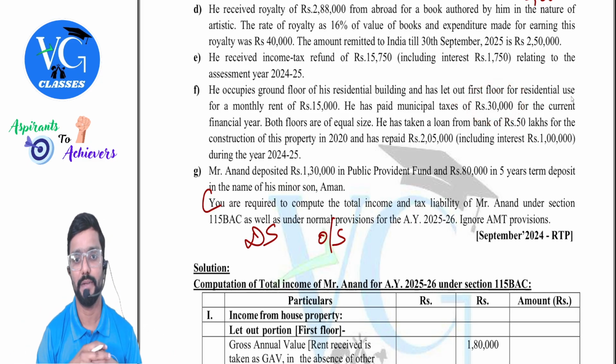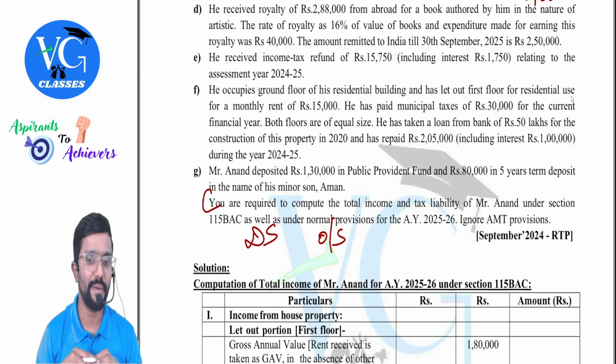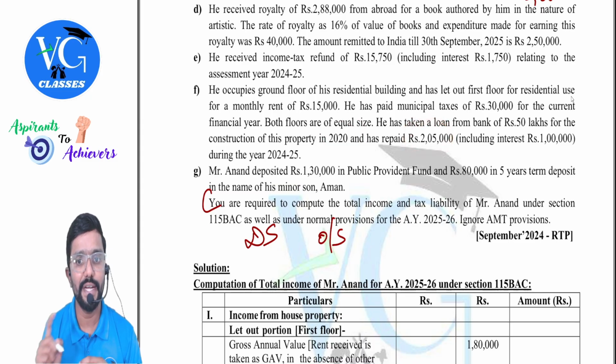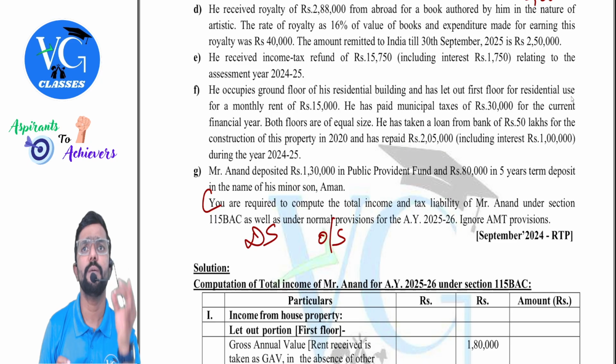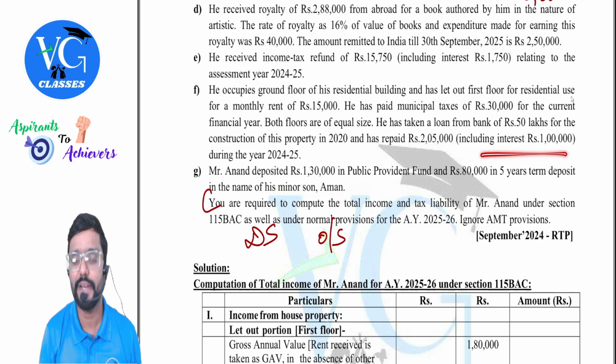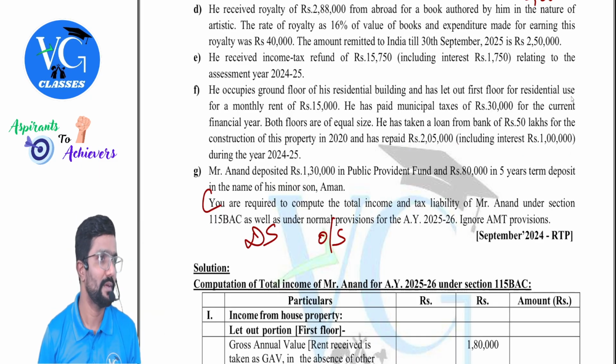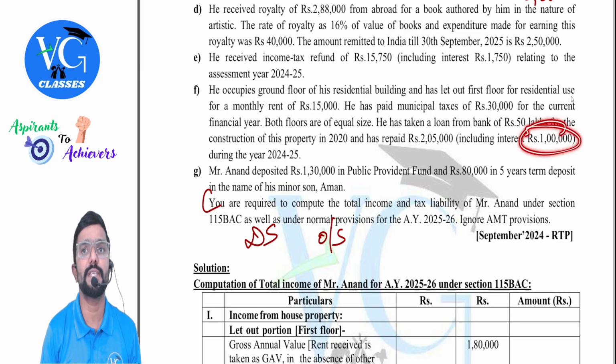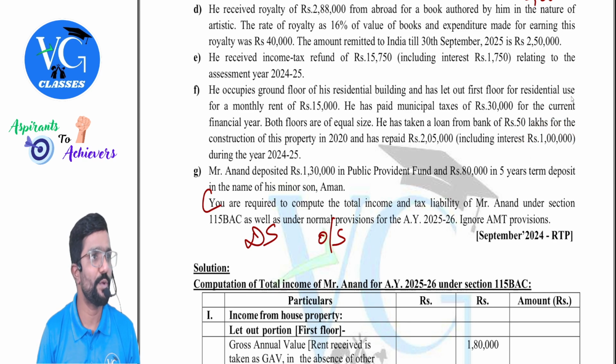Okay, plinth area there. He has taken a loan from a bank of 50 lakh for construction of this property in 2020, and he has repaid 2 lakh 5,000, including interest 1 lakh. Remaining 1 lakh 5,000 is what? Principal. So for principal repayment, deduction is available under section 80C. Whereas for interest, house property. Okay, but please be careful. 50,000 is for self-occupied, 50,000 is for let out. But if assessee is following default, you can claim only 50, because for self-occupied it is not allowed. Hope you are getting it.